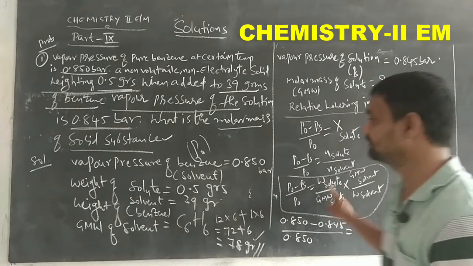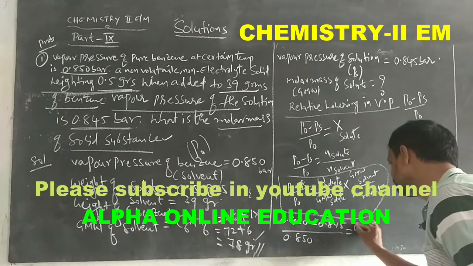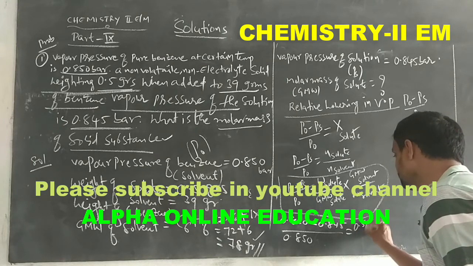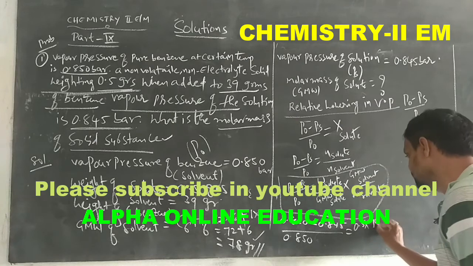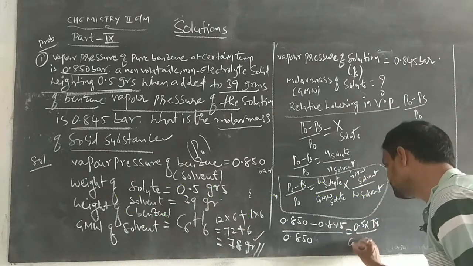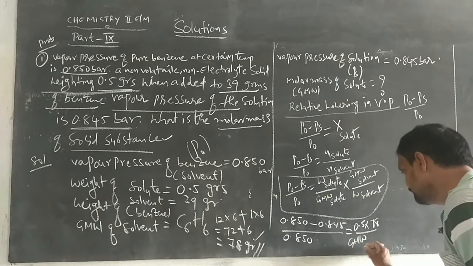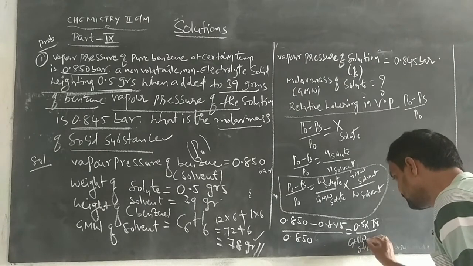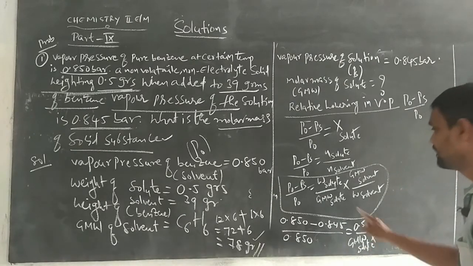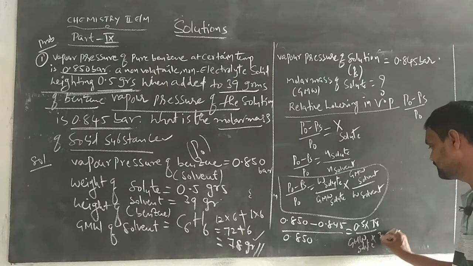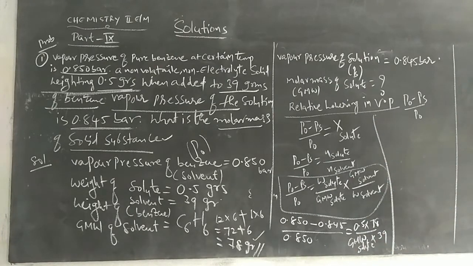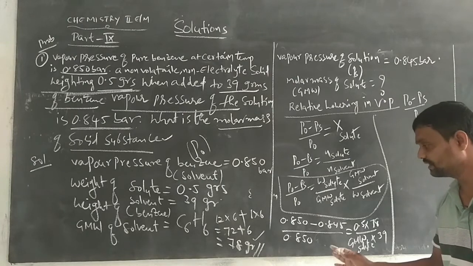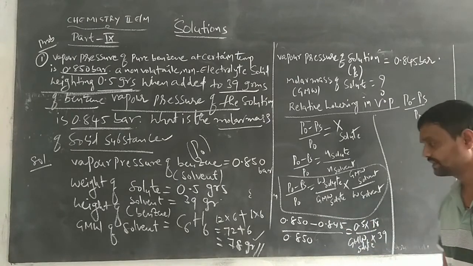W solute means weight of solute. How much? 0.5 into gram molecular weight of solvent, that is 78, divided by gram molecular weight of solute, which we should find out, into weight of solvent. How much will be given? 39 grams. So the total given data will be substituted in this formula.